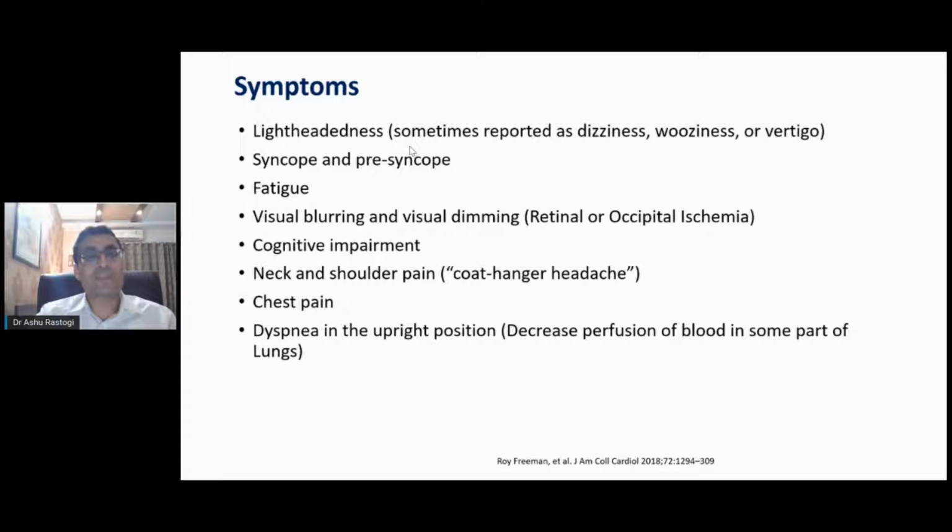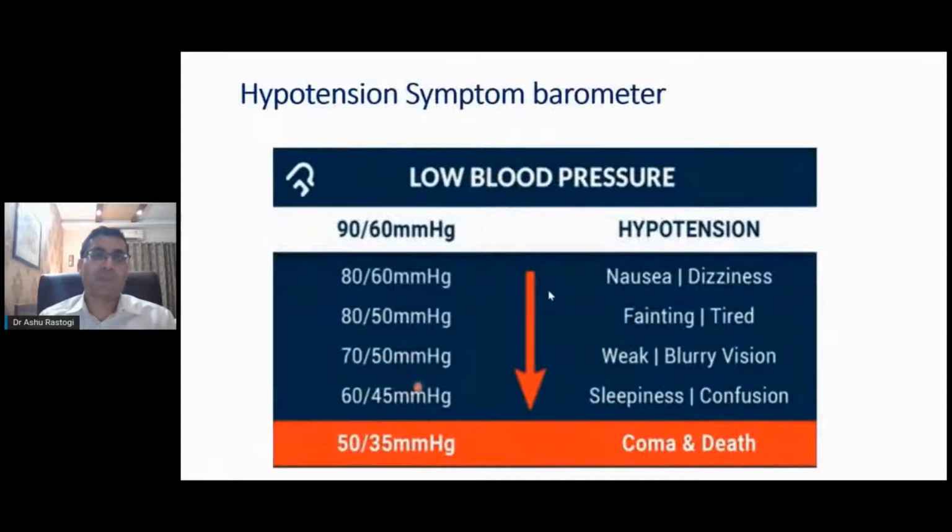Fatigue. Some patients can have a significant fall in pressure, which can also reduce the pressure in the central retinal artery, causing visual blurring, which can be retinal. Even occipital ischemia can be seen because of the decrease in pressure in the posterior cerebral artery. Cognitive impairment, and there is a common sign called coat hanger headache. This is neck and shoulder pain, again because of significant postural hypotension, or decrease in the pressure in the arteries above the level of the heart. This is called coat hanger headache, especially in the shoulder region. And dyspnea in the upright position can also be seen in severe hypotension.